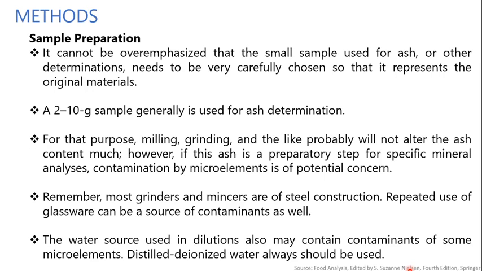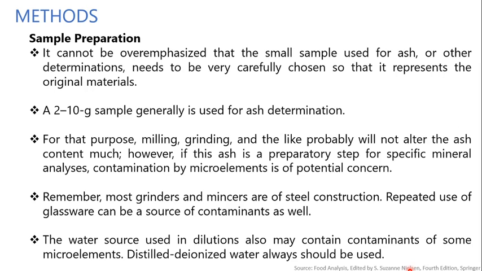For that purpose, milling, grinding and the like will probably not alter the ash content much. However, if ashing is a preparatory step for specific mineral analysis, contamination by microelements is a potential concern. Remember, most grinders and mincers are made of steel construction, so repeated use of these will cause contamination of the sample as well.